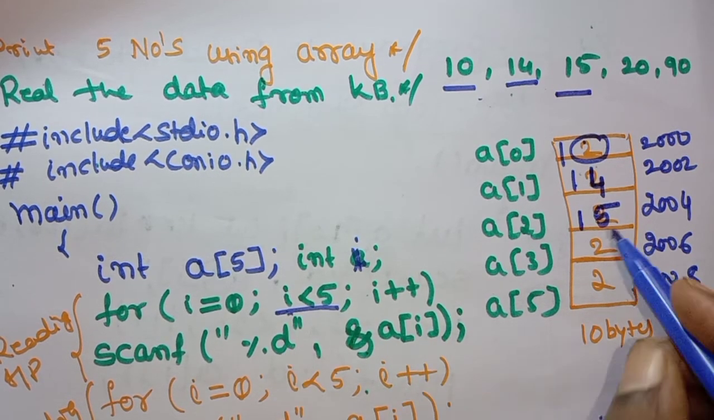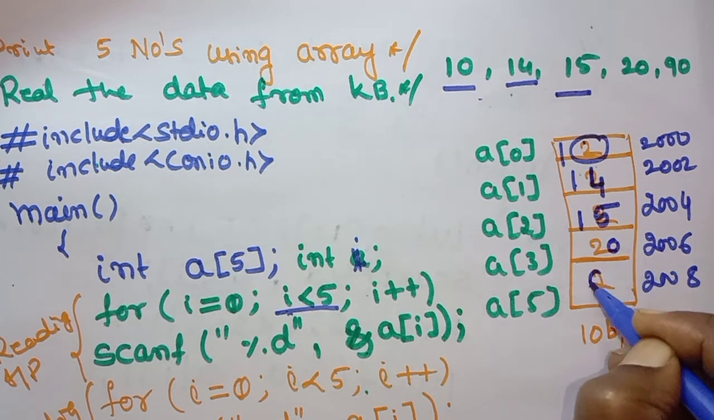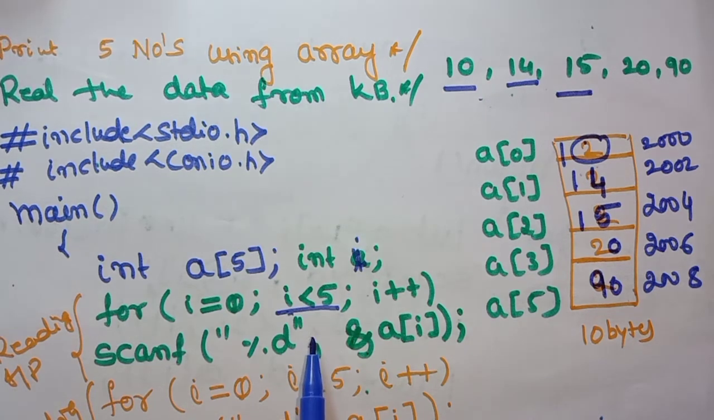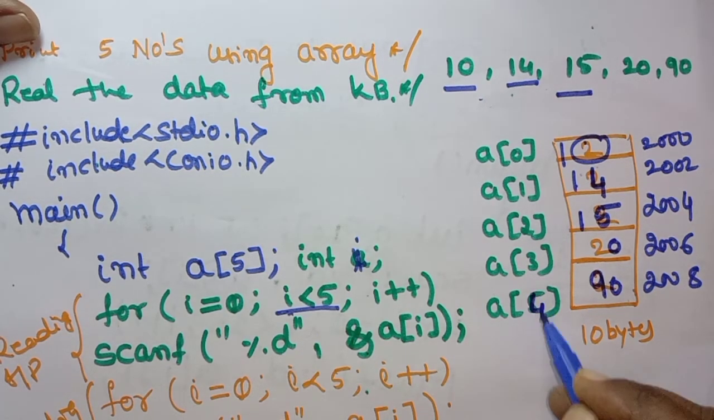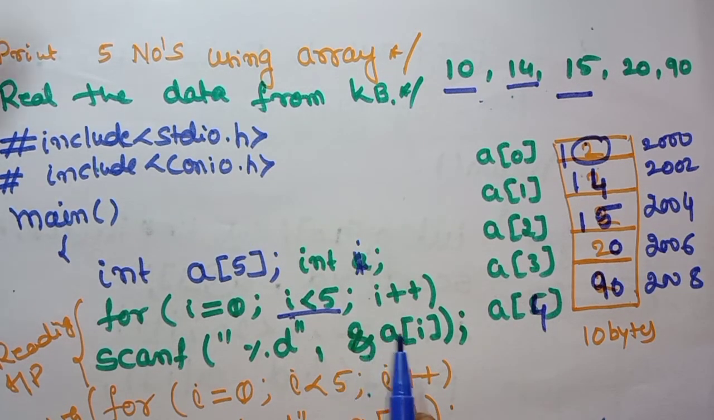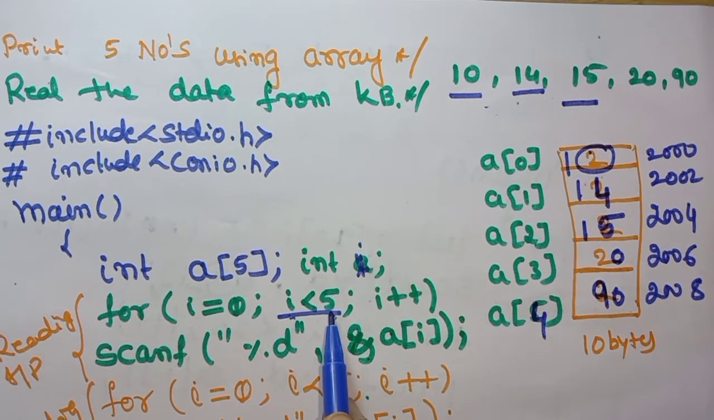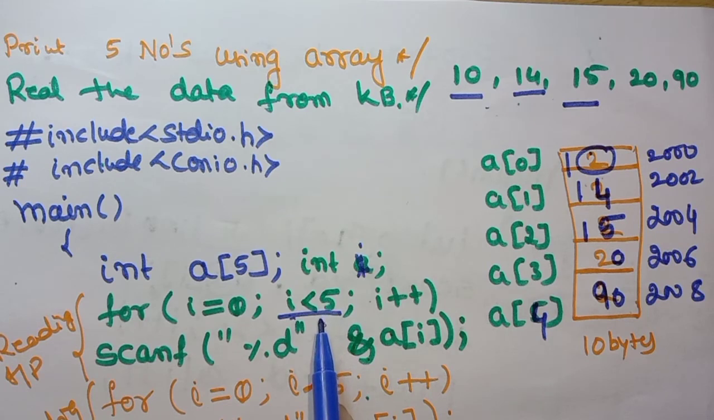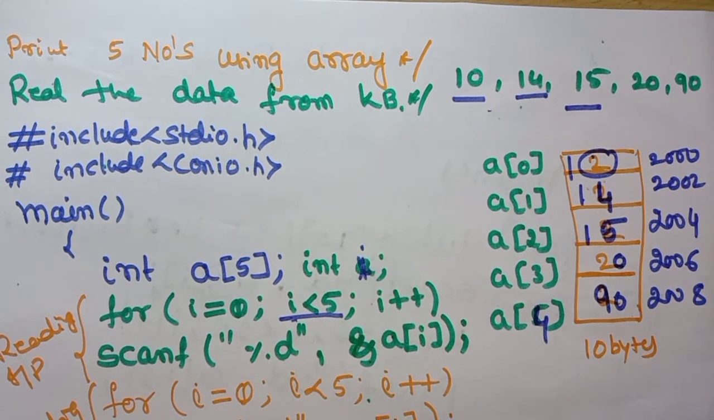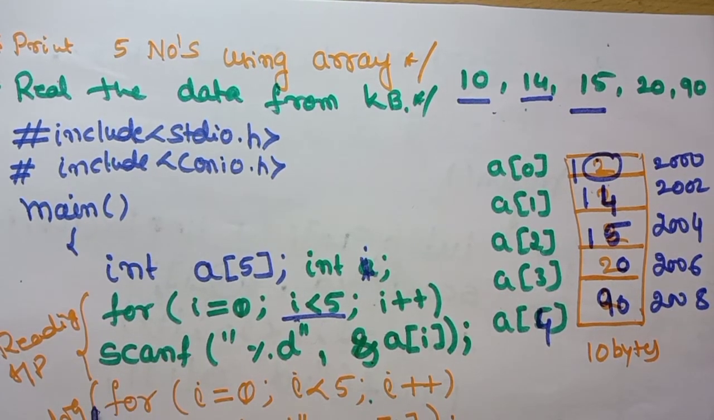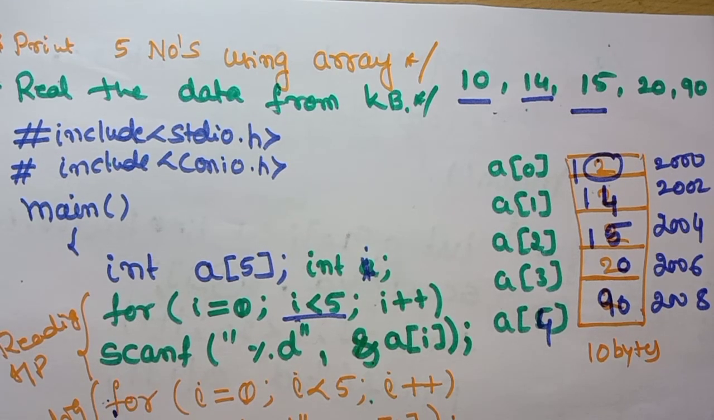For a of 3 you are entering 20, 90, and whenever your i value is equal to 4, 4 plus plus is nothing but 5. It is going to check the condition. Your condition is false. When the condition is false, it comes out of the loop. Once again it executes the next statement after this scan statement.